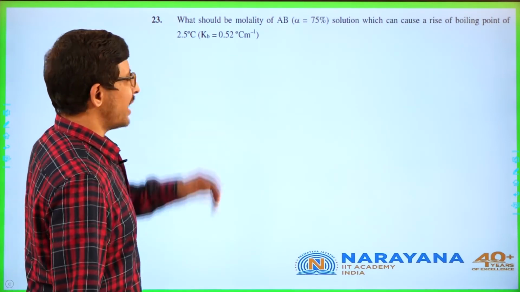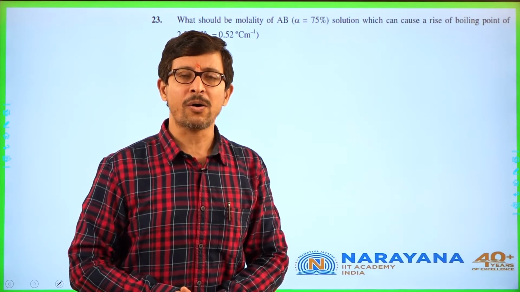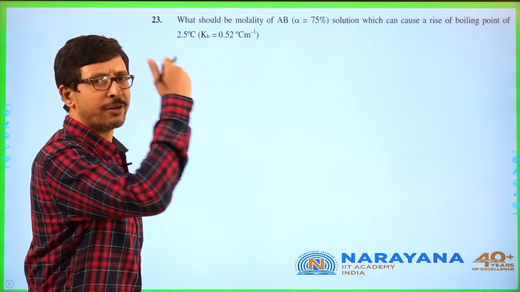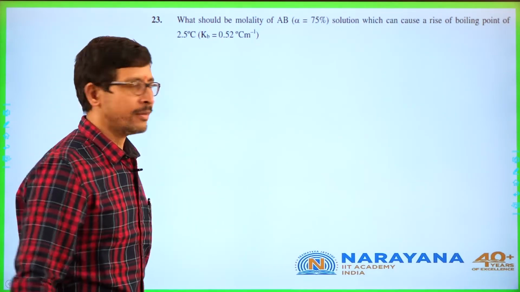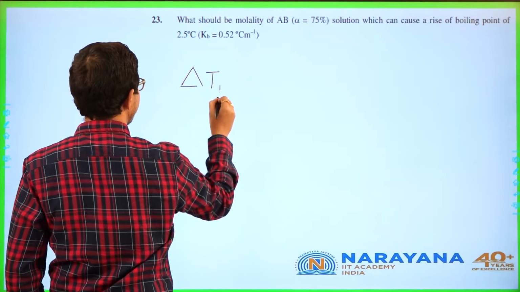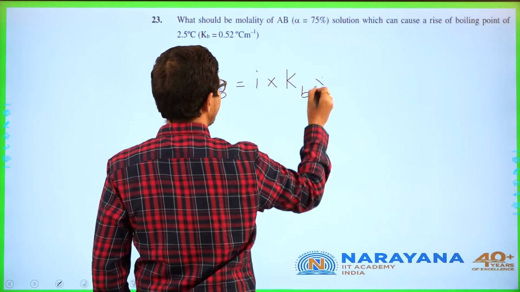Next concept, molality. Same concept as in shift 1 on 24th. So what is the relation that is used? There freezing point, here boiling point. So the relation that you need to understand here is delta Tb is equal to i into Kb into m.